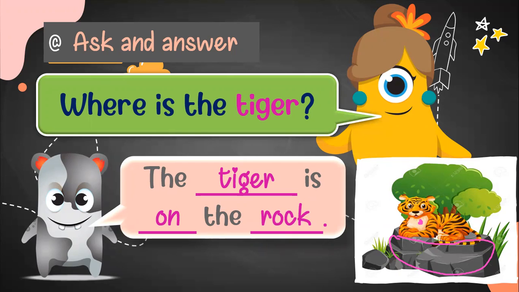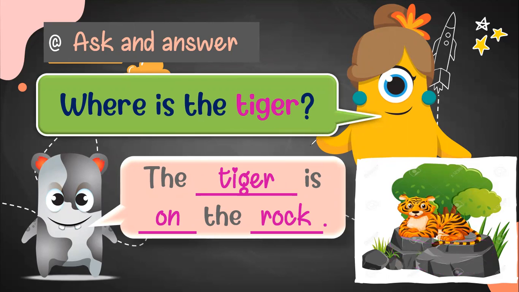And where do we find that information? Remember, in the picture. Where is the tiger? The tiger is on the rock. So one more time. The tiger is on the rock. Where is the tiger? It's a question. The tiger is on the rock. The answer.